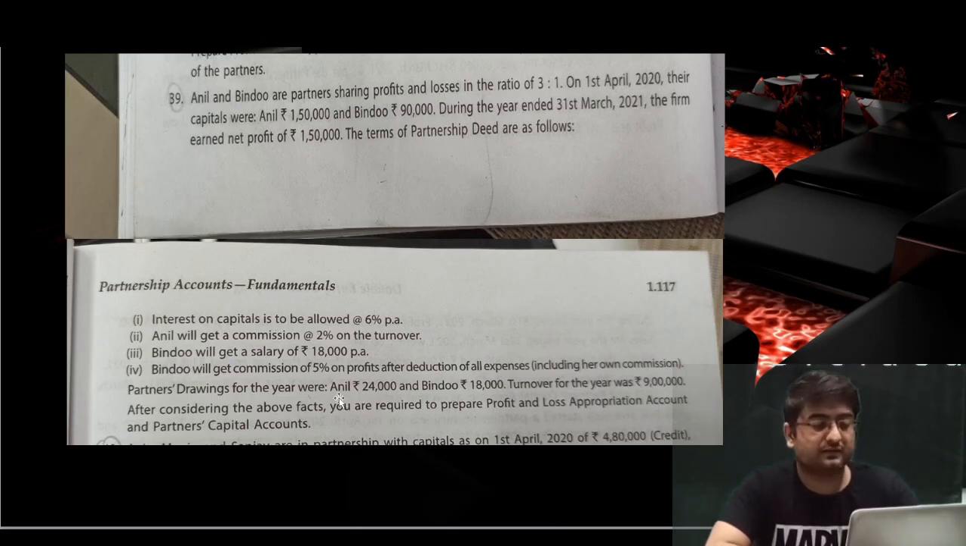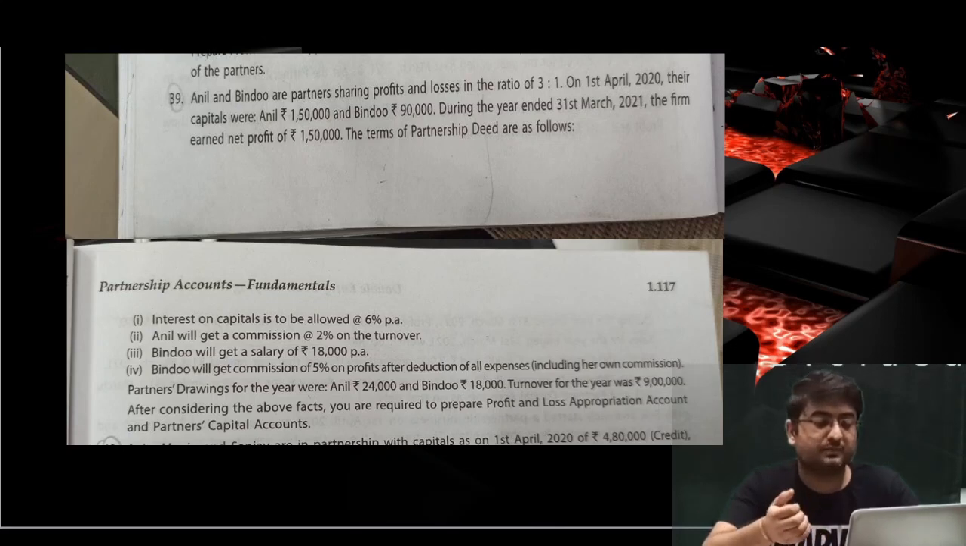Now we have partners drawings for the year, 24,000 and 18,000. Turnover given is 9 lakh rupees, so we'll give the commission to Anil, 2% of 9 lakh rupees. Since the interest on drawings rate is not given anywhere, don't be bothered about the interest on drawings. It will not be calculated, and we can simply close the profit and loss appropriation account with this information, and we can simply get the divisible profit in the end.